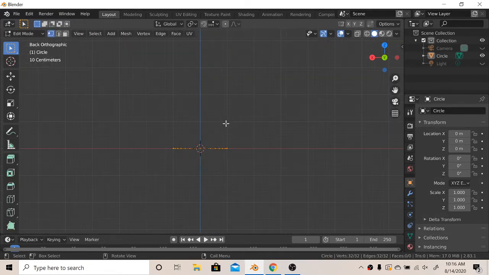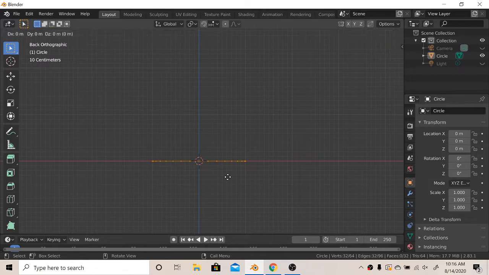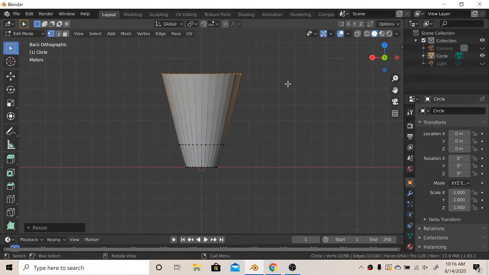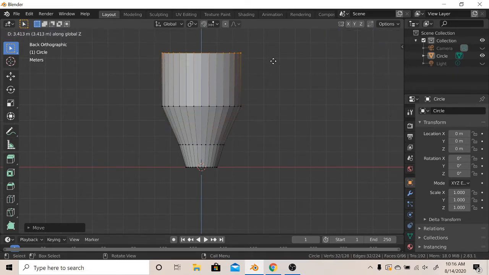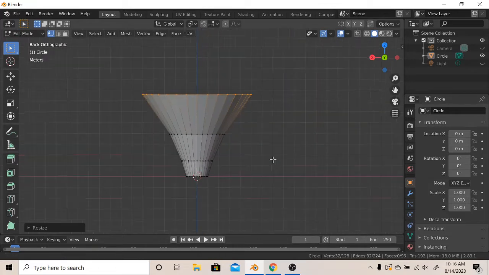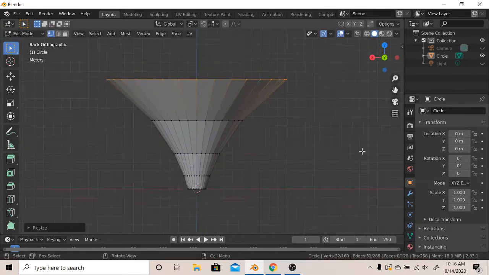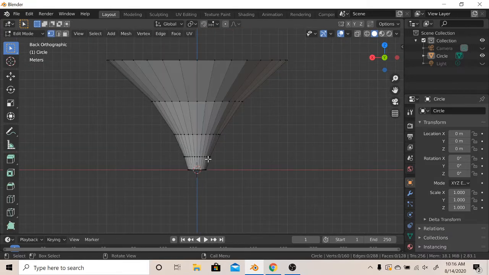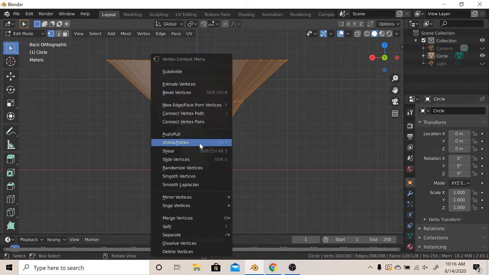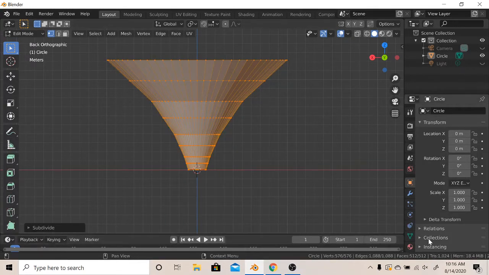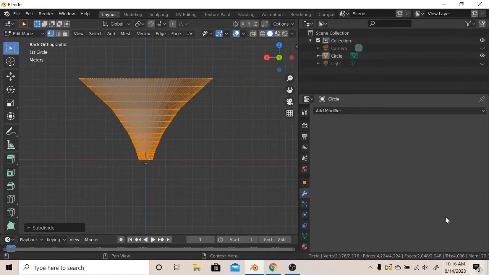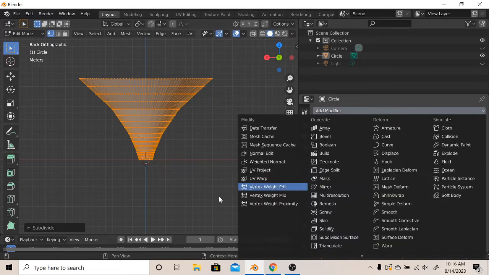Hit tab to enter edit mode, extrude and scale, extrude and scale, extrude and scale, and extrude and scale. Alright, now that you have that, click A to select all, subdivide. We have 1000 tris. And now let's subdivide 4000. Let's not subdivide more, otherwise you can't import it to Roblox Studio.